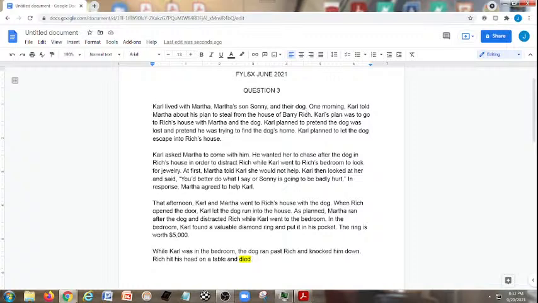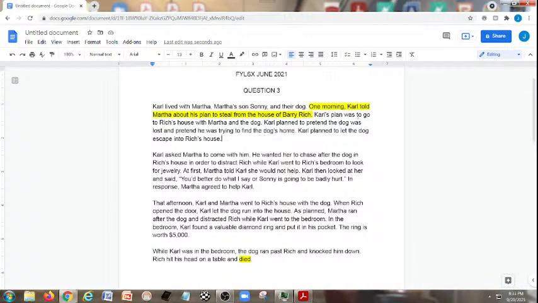Now, this being right here, this telling Martha about his plan to steal from the house of Barry Rich, it starts to sound like you have solicitation on Carl's part, but remember, Carl hasn't encouraged or incited or in any way promoted the idea in Martha's mind that Martha should go along with Carl's idea, or in that sense, for solicitation.